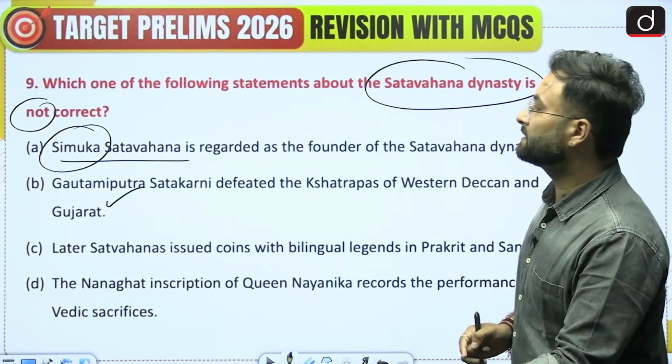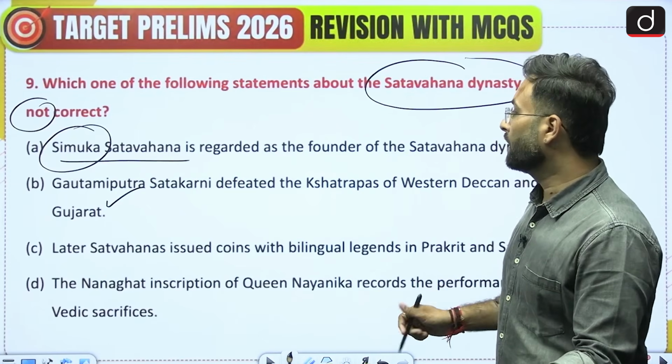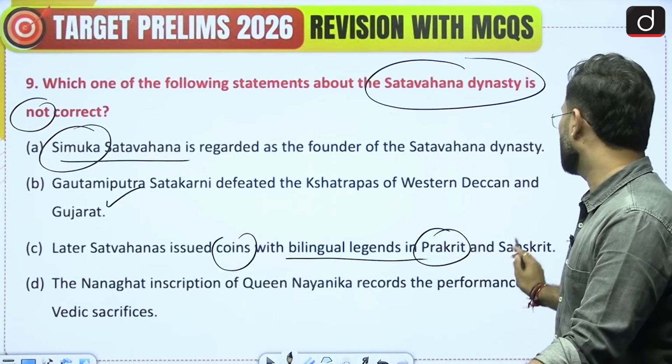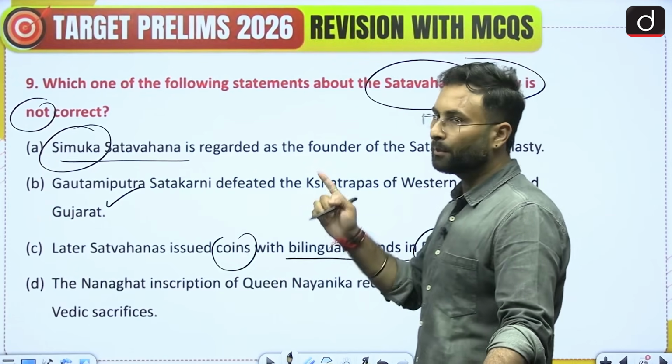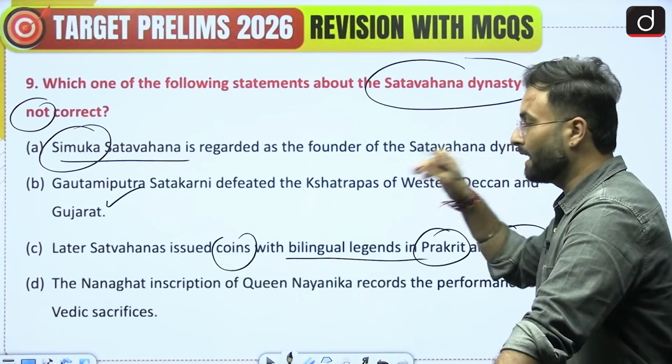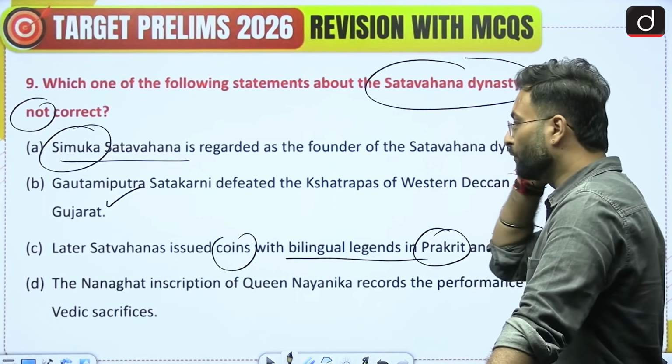Coming to the next one, the later Satavahanas issued coins with bilingual legends in Prakrit and Sanskrit language. Now when we talk about the Satavahanas, you will see that in areas like Andhra Pradesh, they had a prominent rule over there.